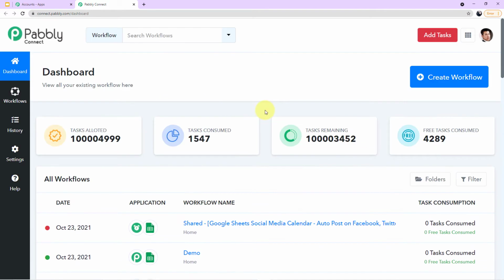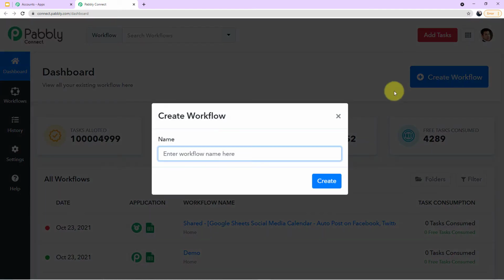Okay, for creating a new workflow, you have to come to the right corner once again, and you can see a blue button which says Create New Workflow. So you have to click this. A mini window or a mini box will emerge in front of you, which will ask you to name your workflow. So here you have to name your workflow.